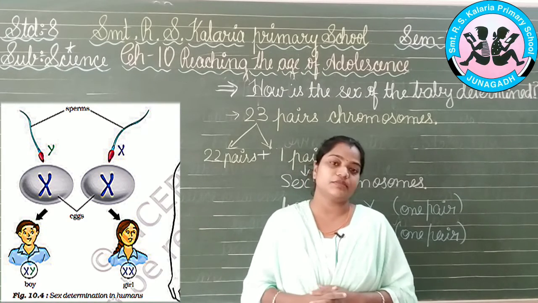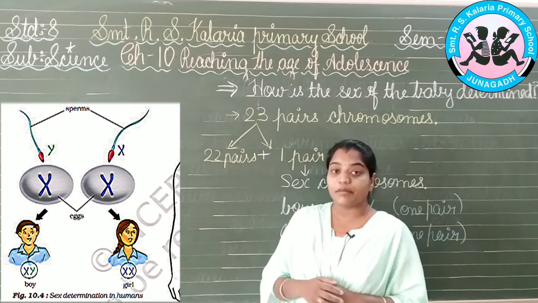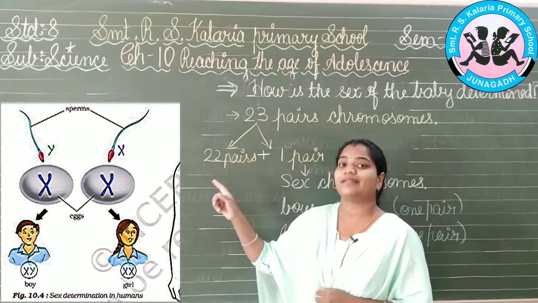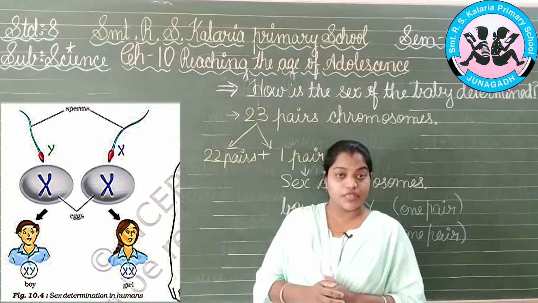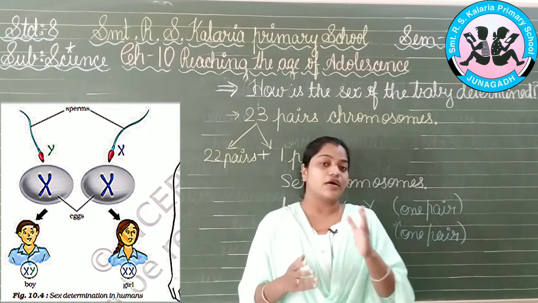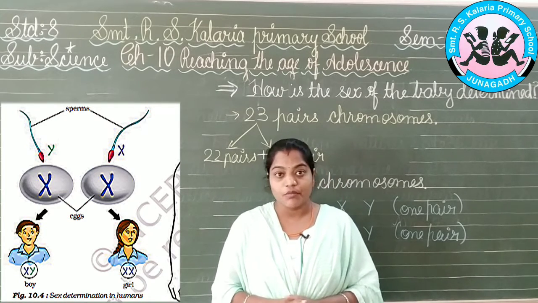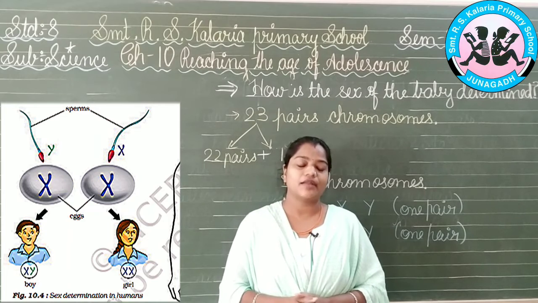That the picture is also visible to you people. But if the X and X chromosomes meet together, meaning the X sperm and the X egg meet together, they will produce and form a girl. So this is how we can identify whether a girl or a boy will be produced, but that is not in our control.